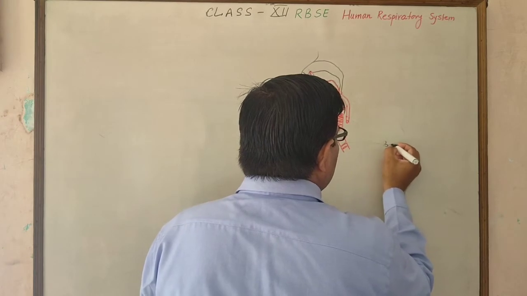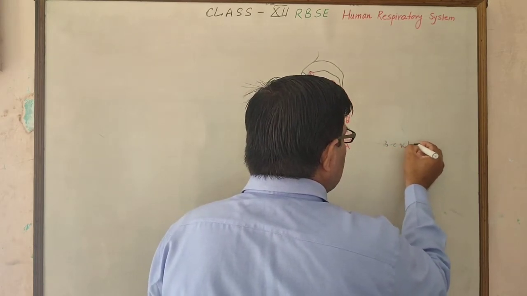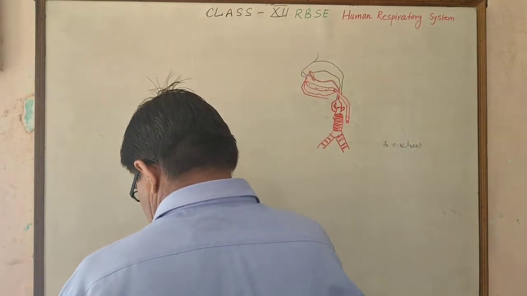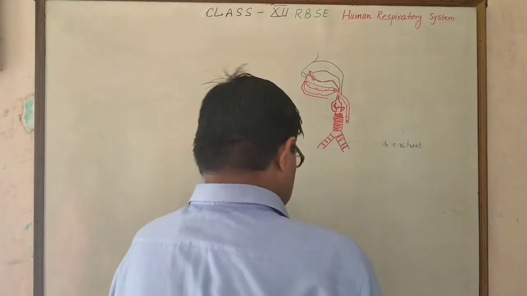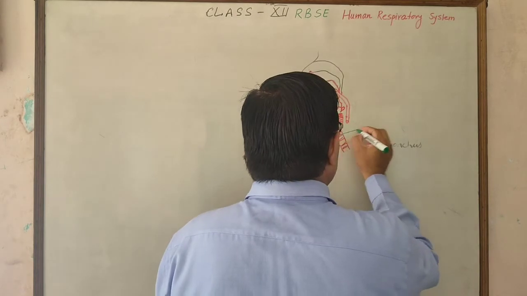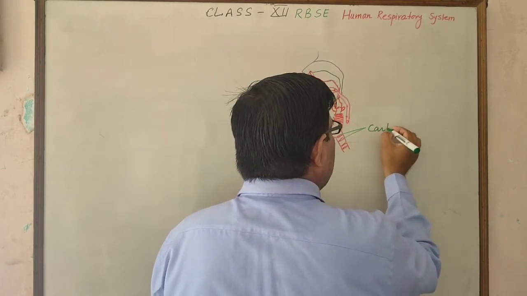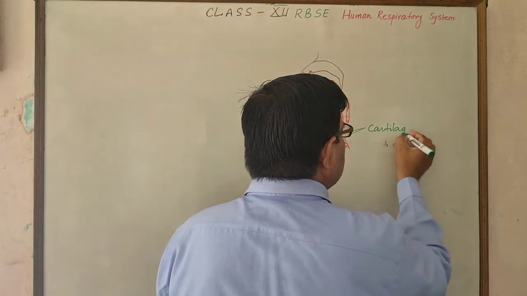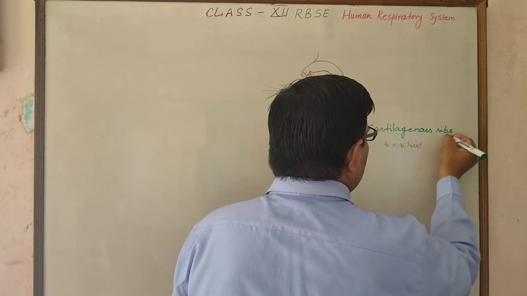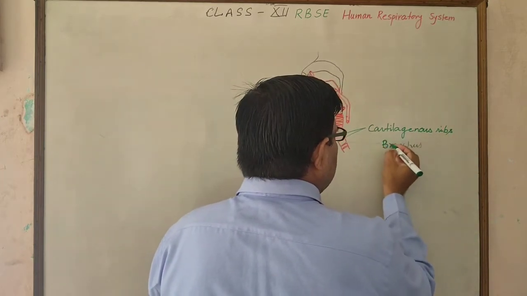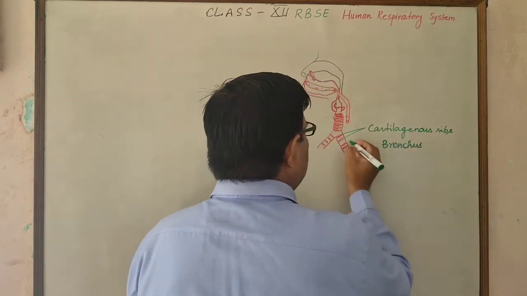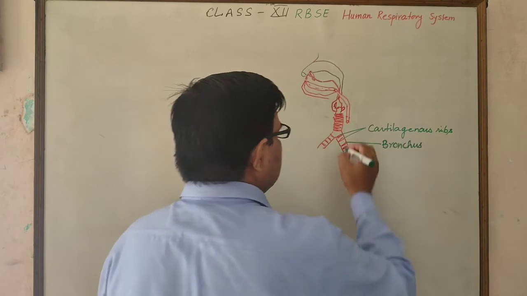This is the bronchus part, which has cartilaginous rings present in it. This bronchus reaches the lungs.